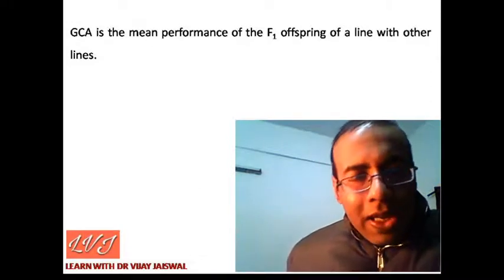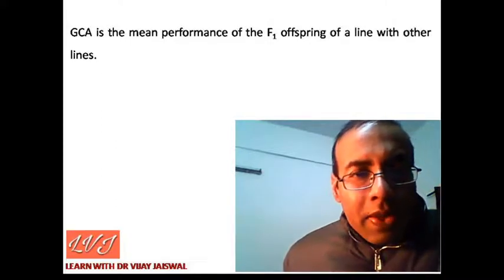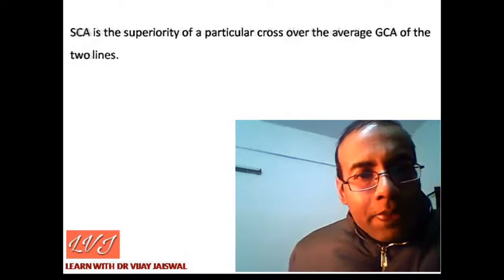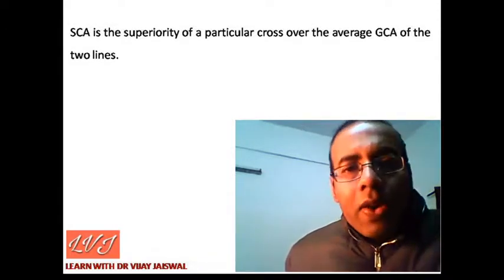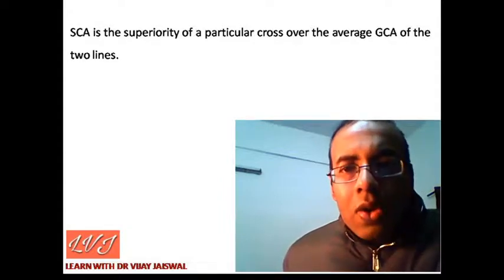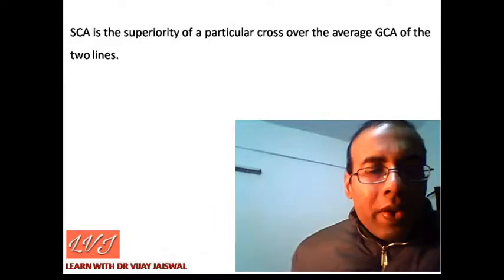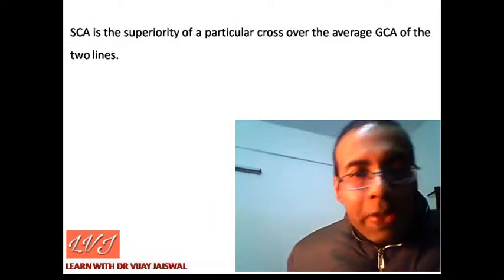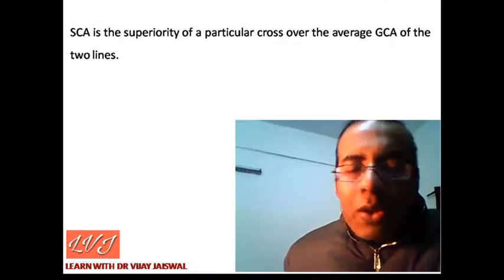For more clarification, you can access my older video on general combining ability. And specific combining ability is the superiority of a particular cross over the average general combining ability of two lines. So when we are talking about specific combining ability, it means it is the superiority of a particular cross.